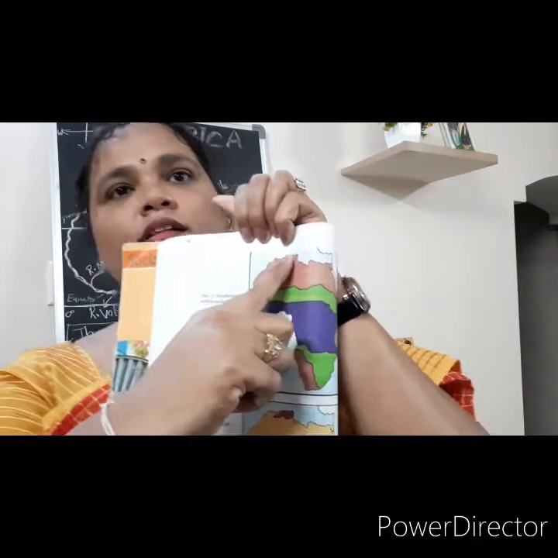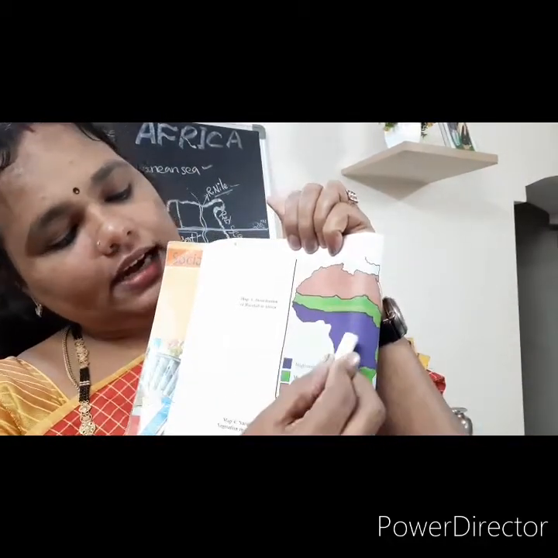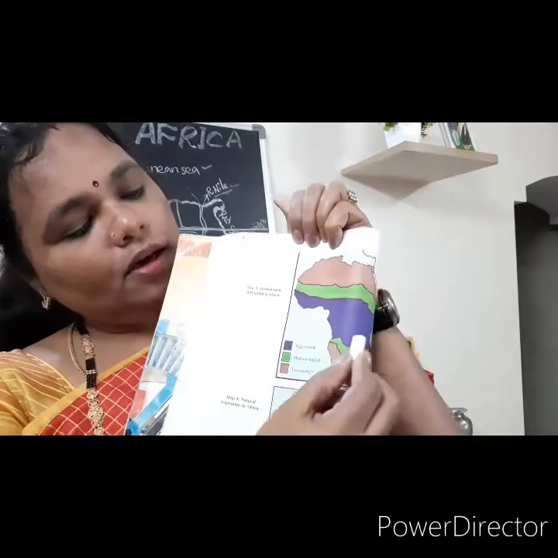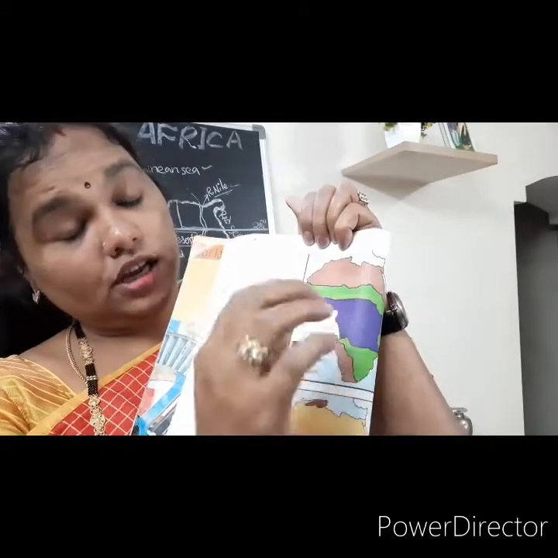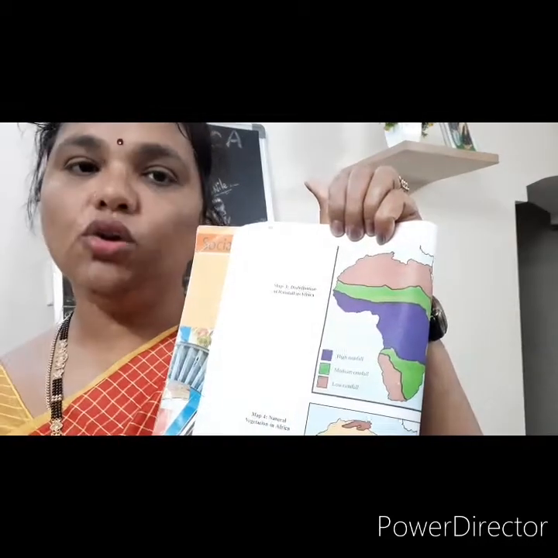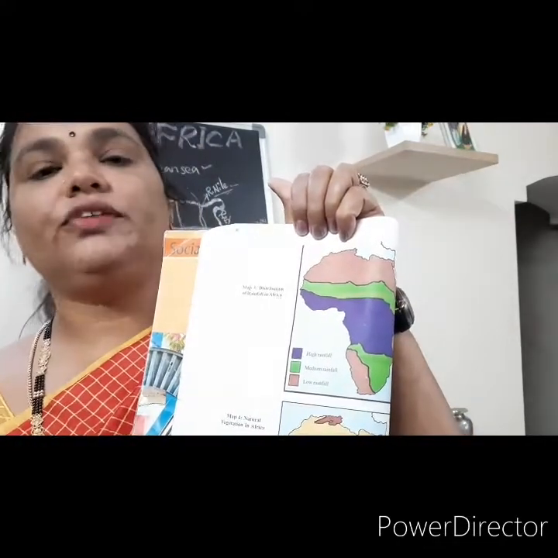Okay. So here the dark blue one, violet color, is showing high rainfall. Next, green color showing medium rainfall. Next, brown color shows low rainfall or scanty rainfall. See, sometimes here there is absence of rainfall for some years continuously.